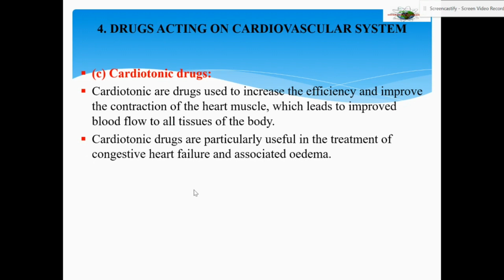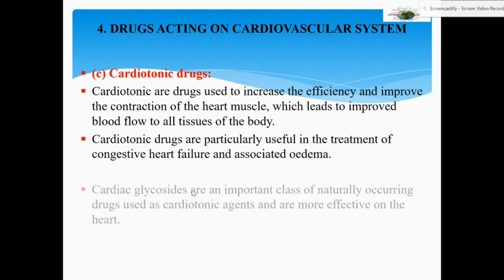If the heart functions well, if the muscle performs nicely and contracts, then the heart will pump the blood into the arteries. Then all tissues in the body can get good, healthy, aerated blood. Cardiotonic drugs are particularly useful in the treatment of congestive heart failure and associated edema. If the heart is not functioning properly, the body will get edema, some kind of swelling. So these drugs are useful under those conditions, congestive heart failure and the associated edema.